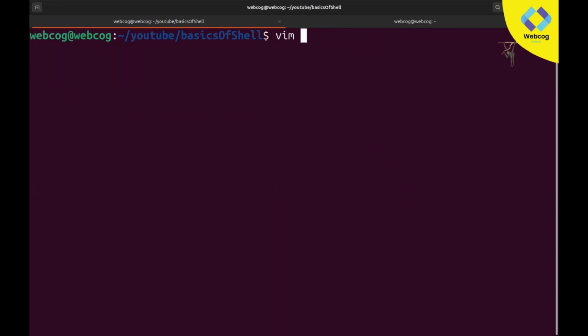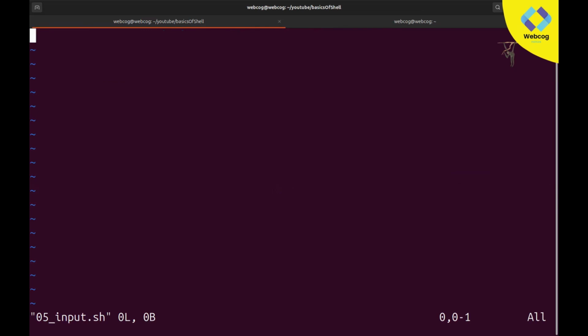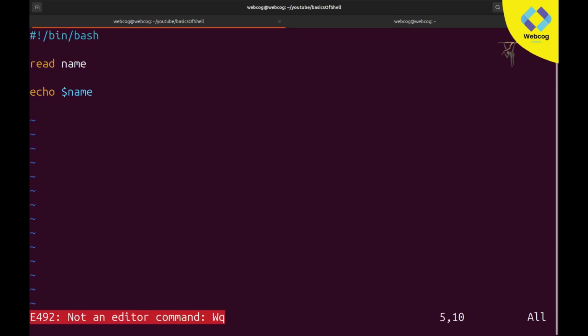So let me open it in Vim, insert mode, hash exclamation sign bin slash bash. Here we will take input from the user and return a result. It's not difficult. For this you just need to type the read keyword and write your variable name. So I'll declare a variable by the name of name. That's it. Now you can simply echo dollar sign name.